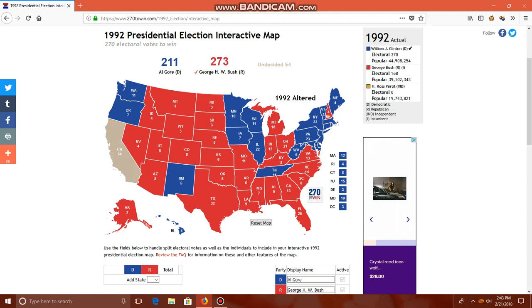And even if you take out California, Bush would still narrowly win. However, we're going to keep California in the Bush camp. And this will be definitely the last time California ever votes Republican in the near future, obviously.